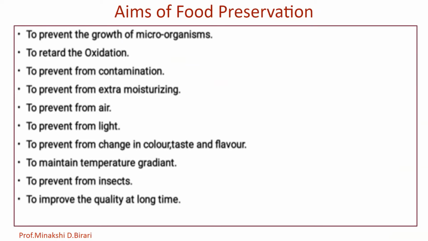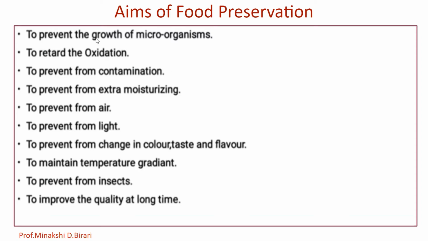The main aim in food preservation is to prevent the growth of bacteria or fungi, for example yeast, or other microorganisms. The other methods include retarding the oxidation of fats which causes rancidity. Food preservation may also include processes that inhibit visual deterioration or visual spoilage, for example, the enzymatic browning reaction in apples after they are cut during food preparation. So what are the aims of food preservation?